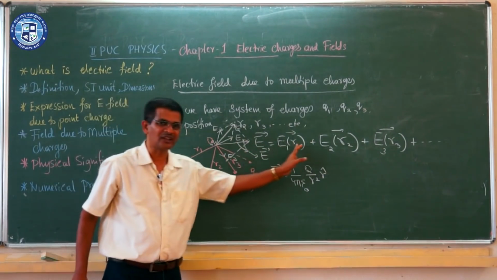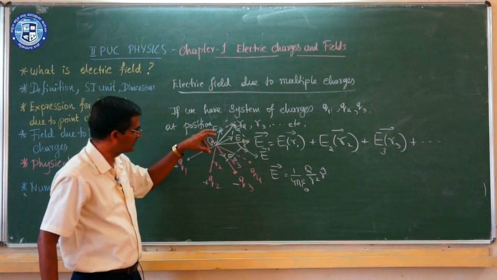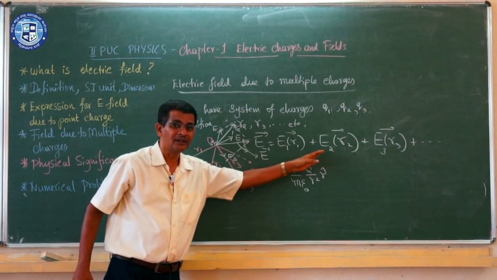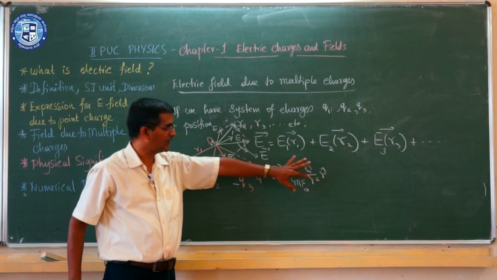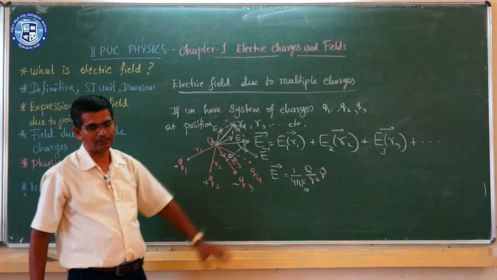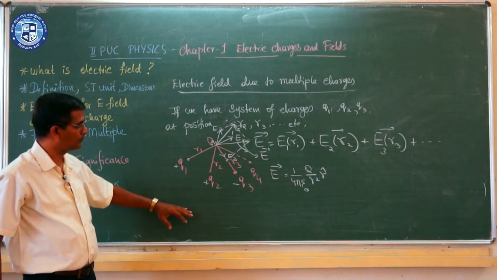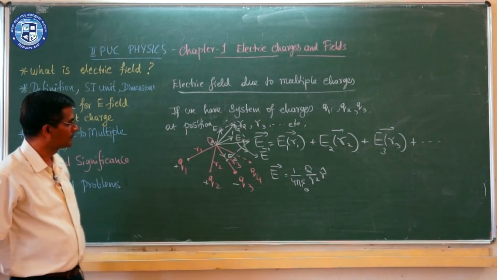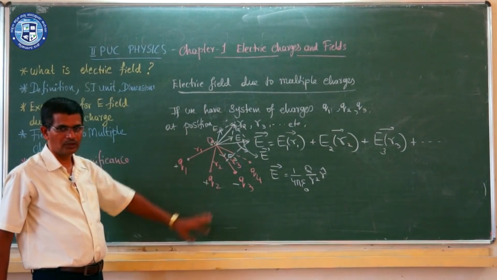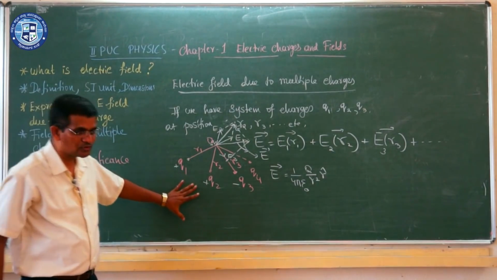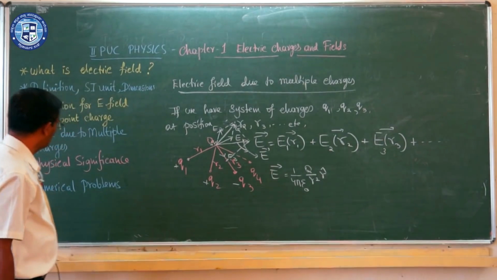So if a number of electric field vectors are present, you add all of them vectorially, which gives the electric field at this particular point. We will work out some numerical problems so you can understand how to find the electric field due to multiple charges, and this is useful for numerical problems.